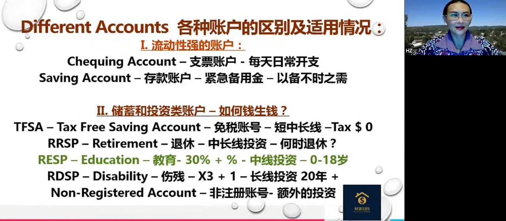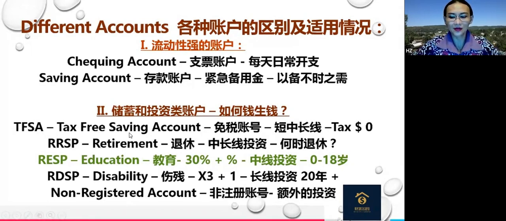And also we have another category, called non-registered account. What it means is you don't need to register this or link your tax report with this account. We also call it open account. So it's a pure investment account. And also you can have a joint account for husband and wife. So when we understand the different accounts, then whenever I would like to do an asset allocation, you will see where I should put money, how much I should put into different accounts, because different accounts serve different purposes. R for retirement, E for education.